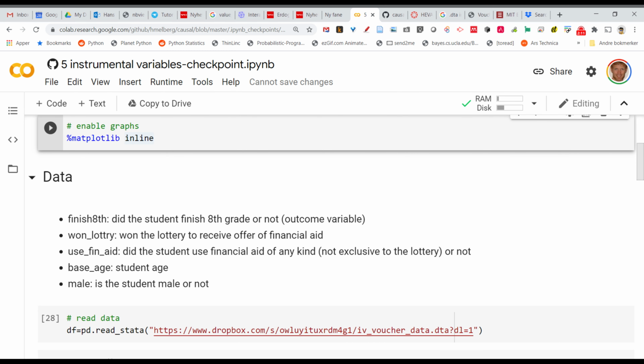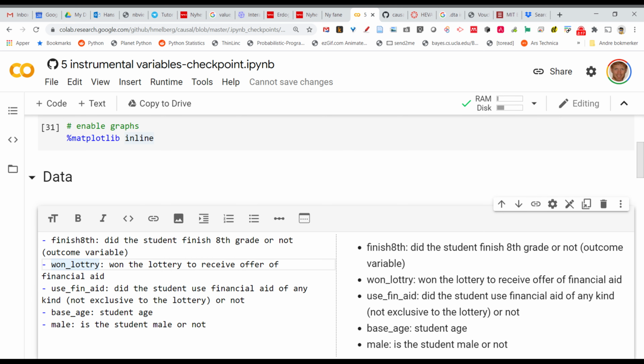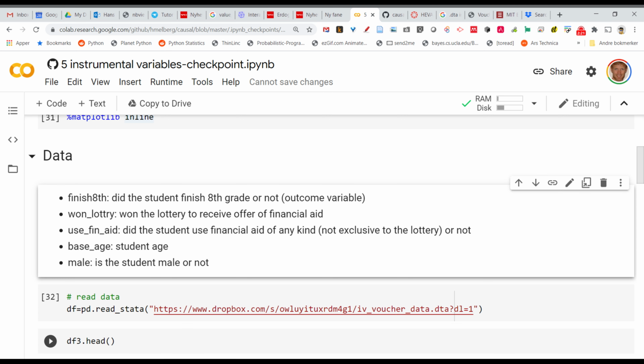Now, this data will have the following variables. One variable will say whether the student finished 8th grade. So that's important. They finished 8th grade. Another is whether they used financial aid or not. And we have age, and we have the gender. And then we have this key variable here, whether they won a lottery, because this is what's going to allow us to identify the causal effect.